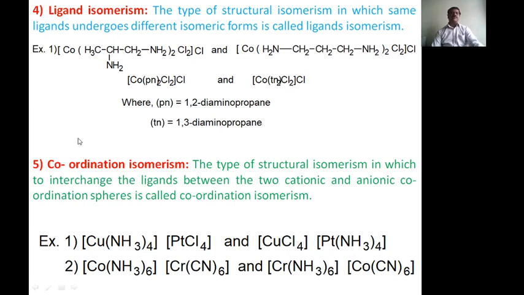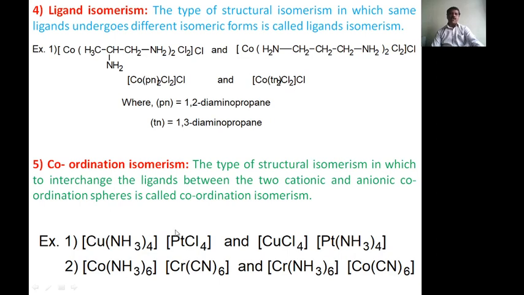And the fifth type of structural isomerism is coordination isomerism, the type of structural isomerism in which the ligands are interchanged between the cationic and anionic coordination pair, called coordination isomers. For example, here is tetraamminecopper(II) tetrachloroplatinate(II). This is the name of this complex.